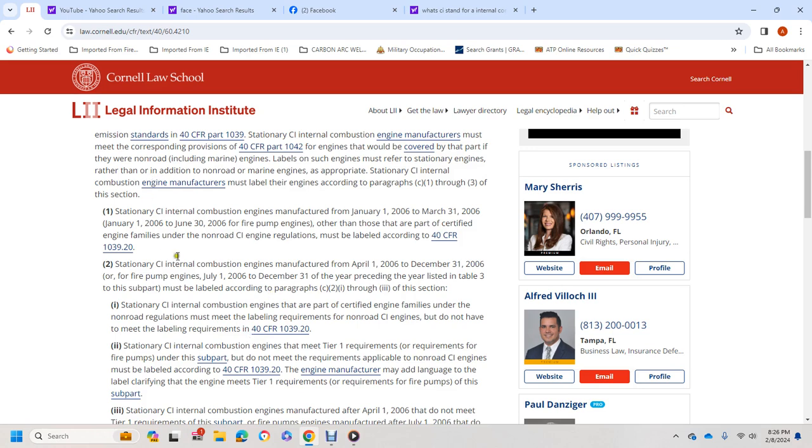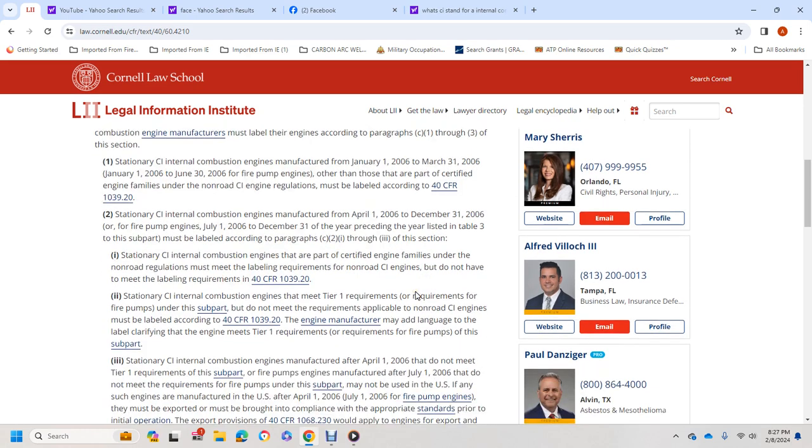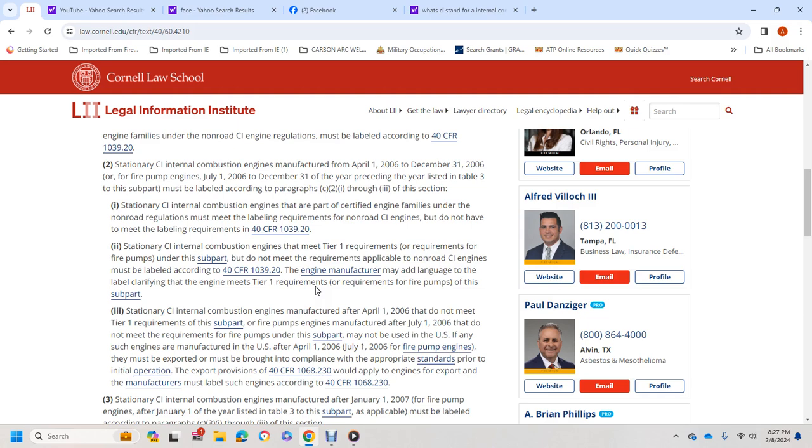Stationary compression ignition internal combustion engines manufactured April 1st, 2006 through December 31st, 2006, and fire pump engines manufactured July 1st, 2006 through December 31st of the year preceding the year listed in Table 3 of this subpart, must be labeled according to paragraphs (c)(2)(1) through (3) of this section. Engines certified to engine families under the non-road regulations must meet the labeling requirements for non-road compression ignition internal combustion engines, including the labeling requirements of Title 40 CFR 1039.20.